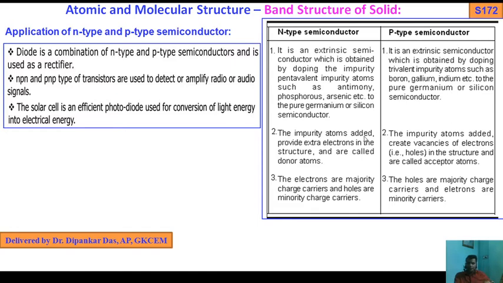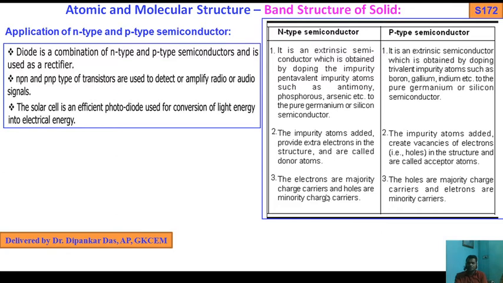The impurity atoms added provide extra electrons in the structure and are called donor atoms. The impurity atoms added create vacancy of electrons, that is holes, in the structure and are called acceptor atoms. So hole of the acceptor atoms is just above the top of the valence band.